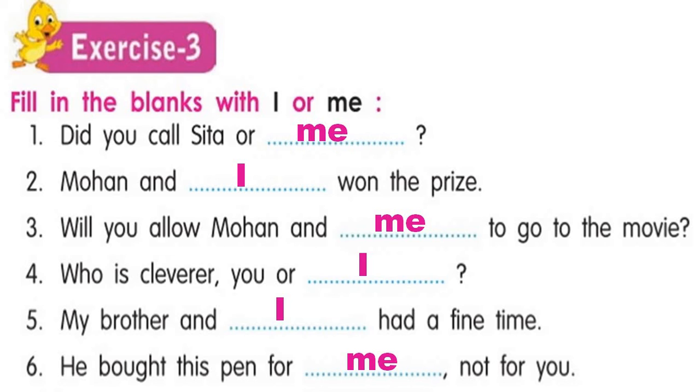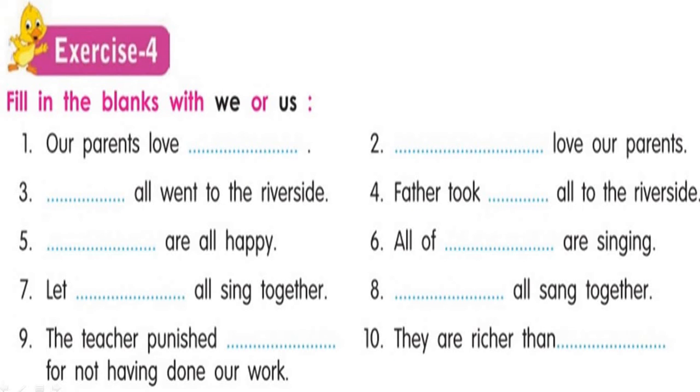Let's move to exercise number 4. Fill in the blanks with we or us. Our parents love dash. Now we are receiving the action, so we'll write us here. Second sentence: dash love our parents. Now we are performing an action. Who loved the parents? We. We are performing the action. Both sentences are a little bit similar, but in the first sentence, our parents are the doers. But in the second sentence, we are the doers.